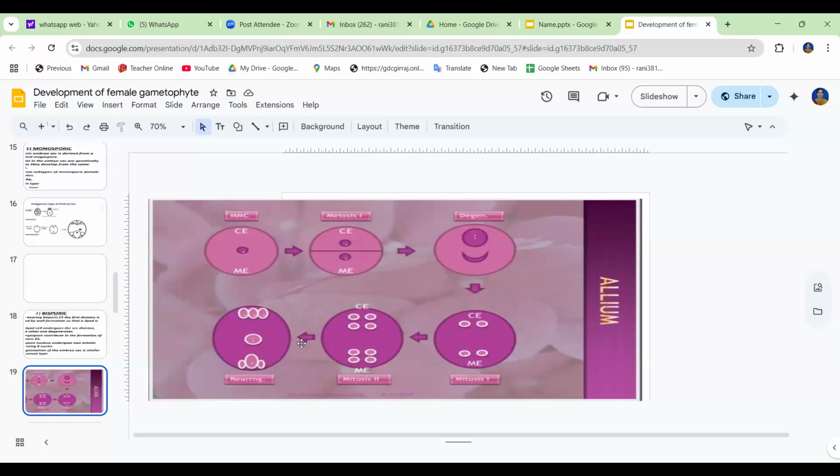Only in these three dicotyledonous families do we find this type of embryo sac, and the remaining majority are monocotyledonous, especially Liliaceae, Amaryllidaceae, Orchidaceae, Alismaceae, and Butomaceae. So this is the Allium type.